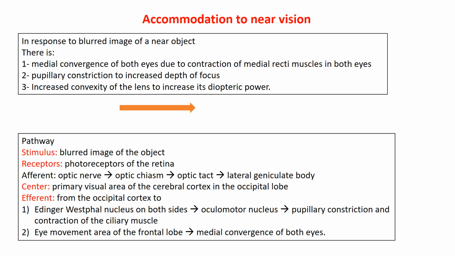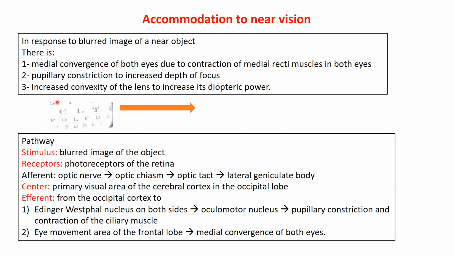What is the role of the lens in accommodation to near vision? The role of the lens in near vision is studied through the accommodation reflex. In response to a blurred near image of an object, if you try to bring your slide, your book, or the story you are reading close to your eyes, what's going on?